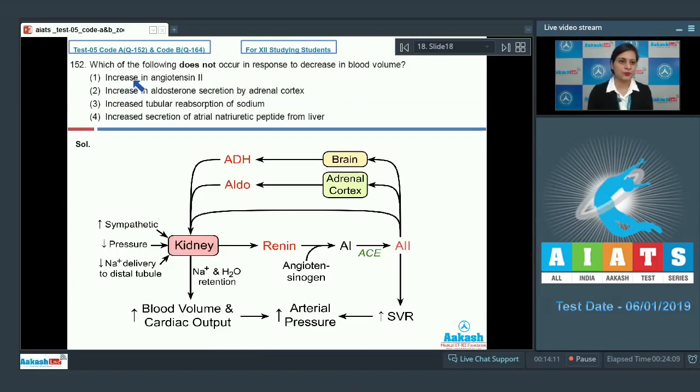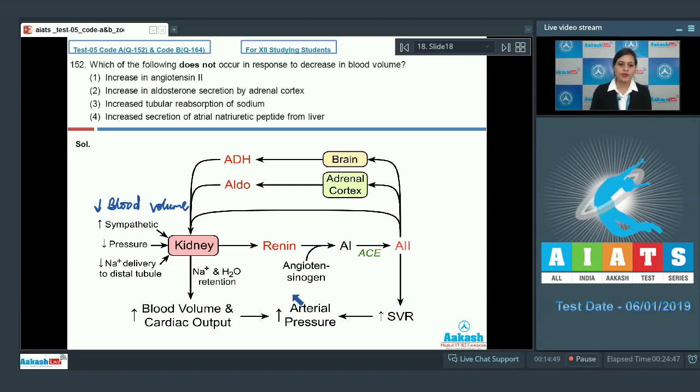Question number 152. Which of the following does not occur in response to decrease in blood volume? As you can see here, if there is decrease in blood volume or blood pressure, this will lead to the release of renin from kidney, and this renin acts as an enzyme and converts angiotensinogen into angiotensin 1, which is converted into angiotensin 2 in presence of angiotensin converting enzyme.